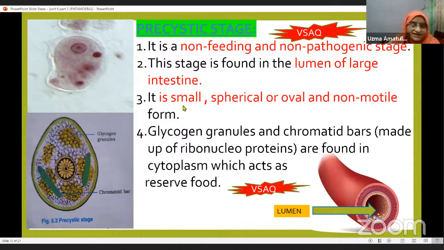It is small in size, spherical or oval, and non-motile in form, meaning it does not move from one place to another. It just enters into the lumen of the large intestine. Here you can see the glycogen granules and the chromatid bars, the green colored one. They are made up of ribonucleoproteins, and they are found in the cytoplasm of this pre-cystic stage, and they act as reserve food.